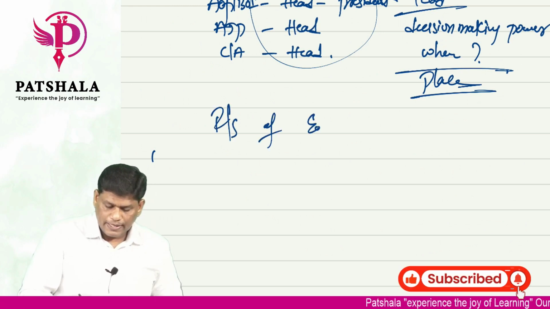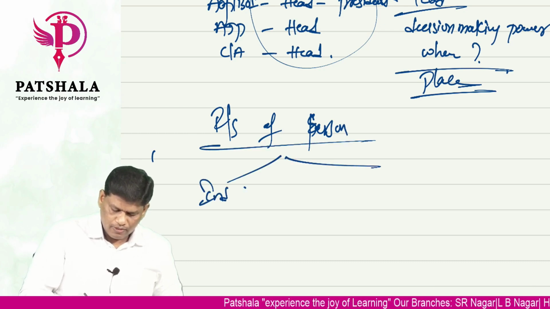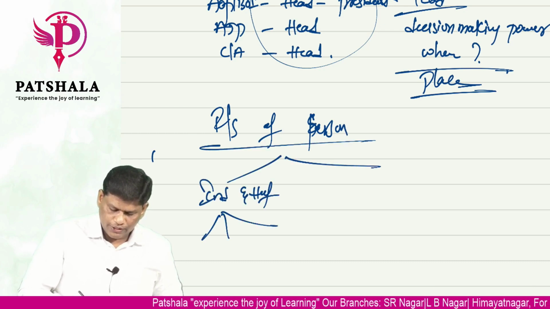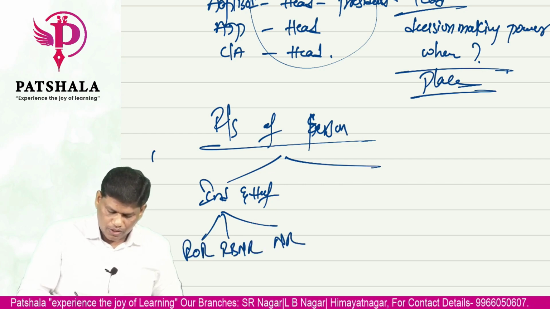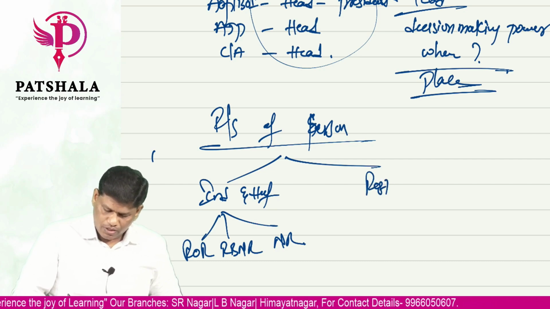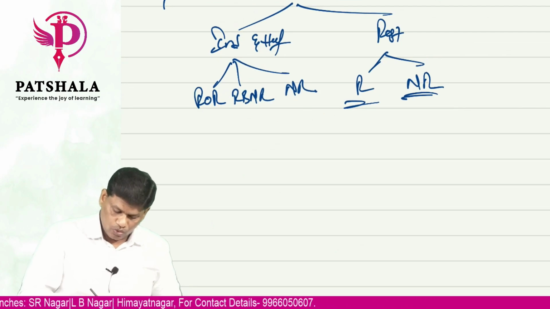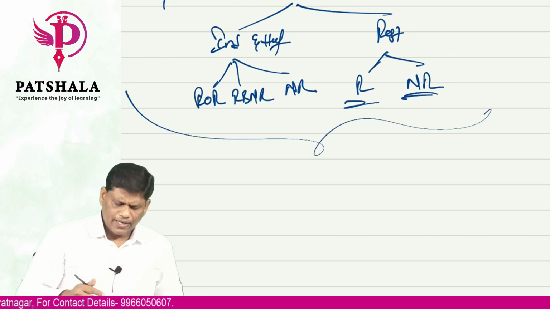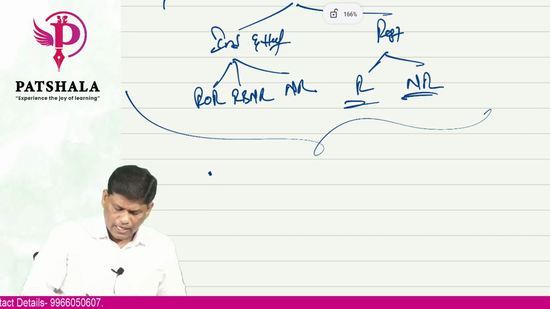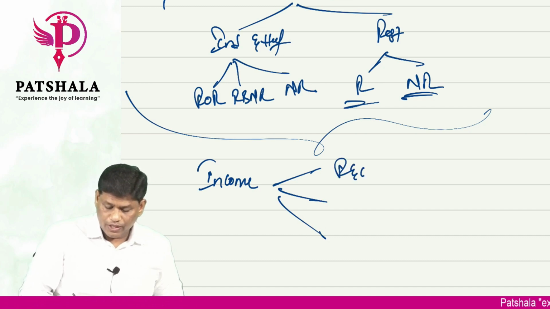of a person, you can say, where individual and HUF will have all the 3: resident and ordinary resident, resident but not ordinary resident, non-resident. The rest of all persons will have only 2. So overall we can conclude that while solving problems, especially only for an individual, the income of a person is purely based on whether you are resident and ordinary resident, resident but not ordinary resident.